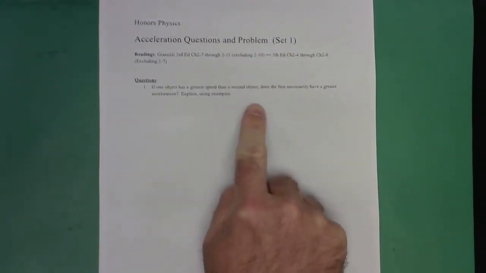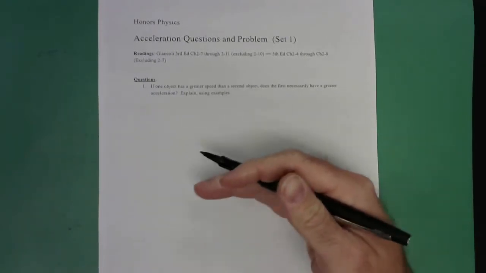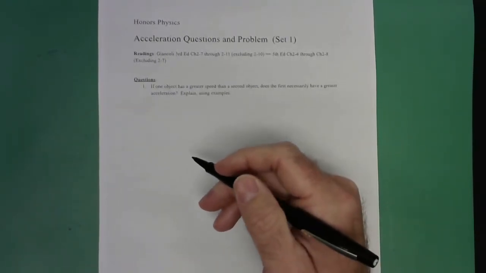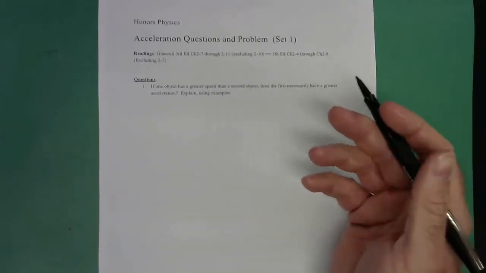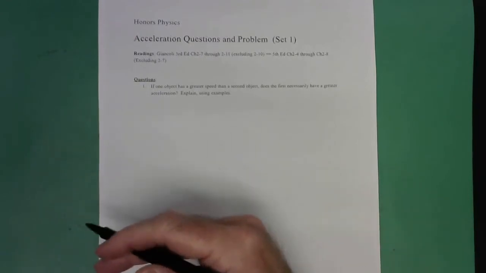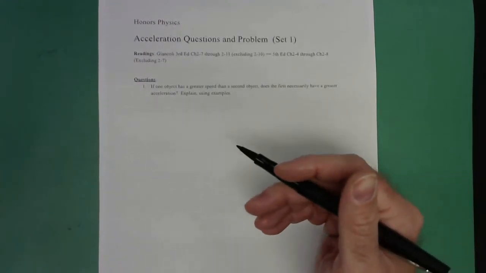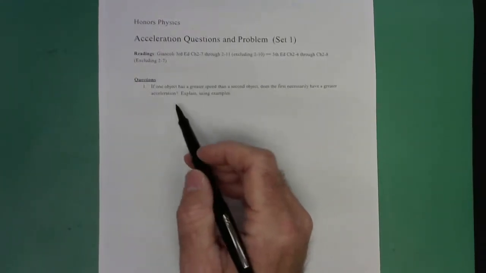If one object has a greater speed than a second object, does that necessarily have a greater acceleration? Does that first object have a greater acceleration just because it has a greater speed? To which you say, well, I remember that acceleration and speed are two different concepts. My speed is how quickly I'm changing position, but acceleration is how quickly I'm changing my speed. And so I can be changing my speed very rapidly, but my speed might be really low to start with. Something might have a really big speed, but be changing its speed very slowly. I mean, they're two different concepts.